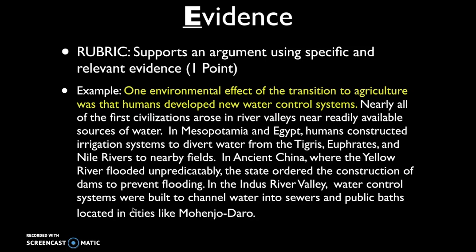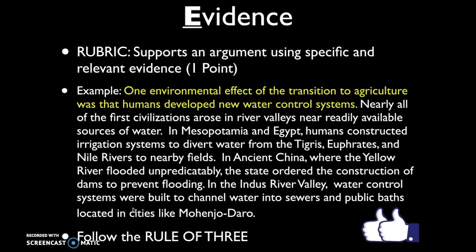Now notice what I can do now with the evidence. Nearly all of the first civilizations arose in river valleys near readily available sources of water. In Mesopotamia and Egypt, humans constructed irrigation systems to divert water from the Tigris, Euphrates, and Nile rivers to nearby fields. In ancient China, where the Yellow River flooded unpredictably, the state ordered the construction of dams to prevent flooding. In the Indus River Valley, water control systems were built to channel water into sewers and public baths located in cities like Mohenjo-Daro. So do you see how more robust the evidence that I'm providing is? And so this most likely would qualify for that second point.